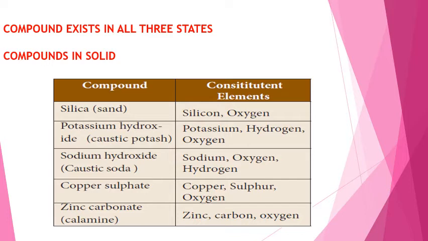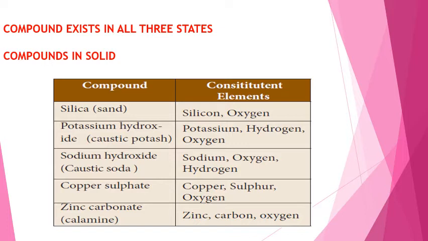The first example is silica. The constituent elements in silica are silicon and oxygen. Potassium hydroxide, caustic potash. The constituent elements in the compound are potassium, hydrogen and oxygen. Next is sodium hydroxide, that is caustic soda.